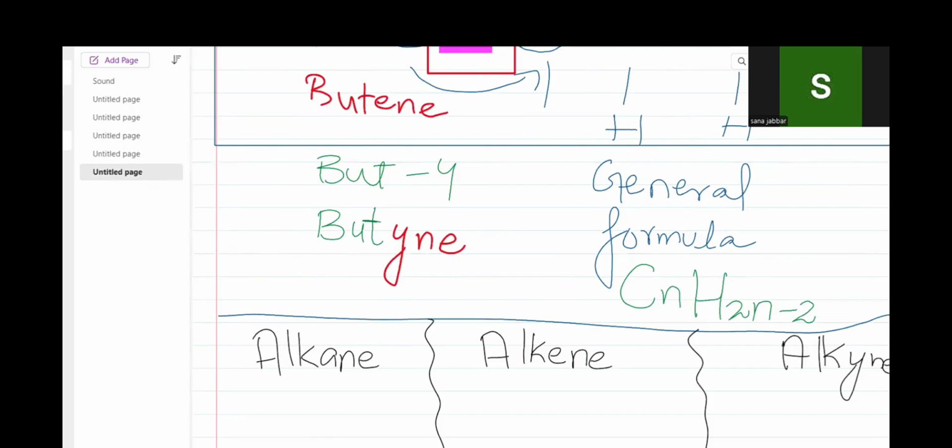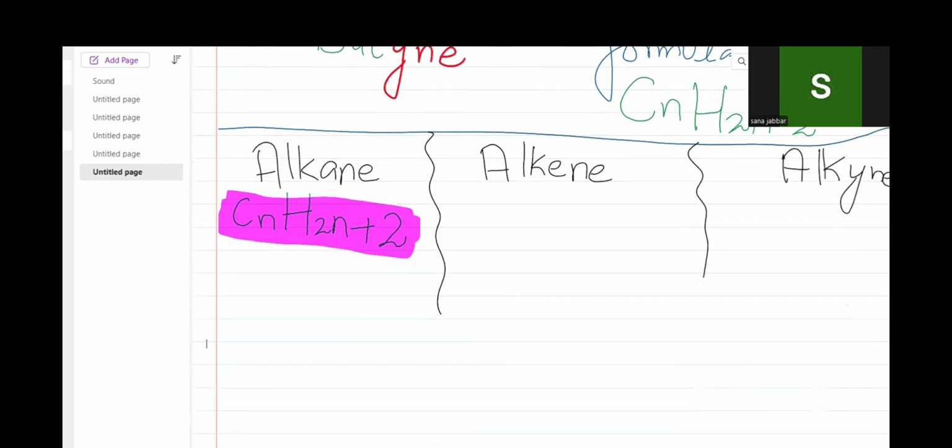For alkane it is CnH2n plus 2. I hope this will be very easy for you to memorize. It looks a little bit difficult, but you have to know that n means the number of carbon atoms. Alright?